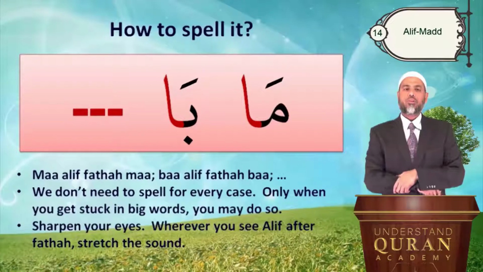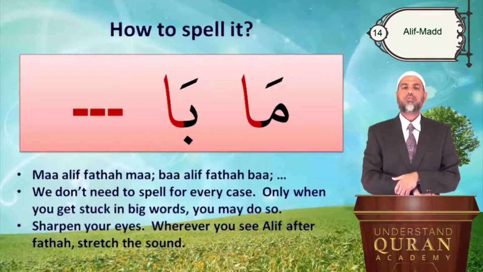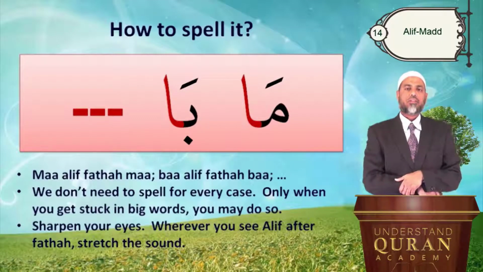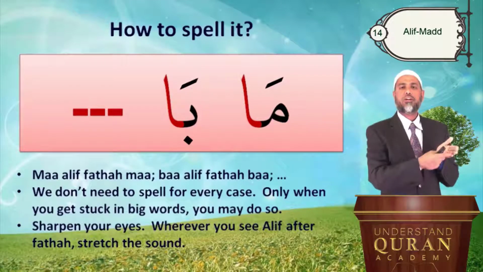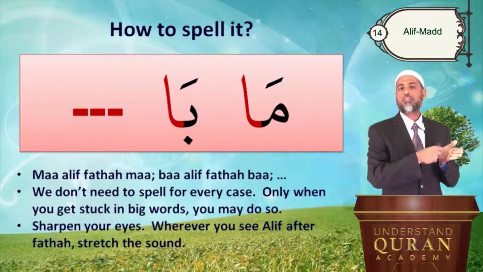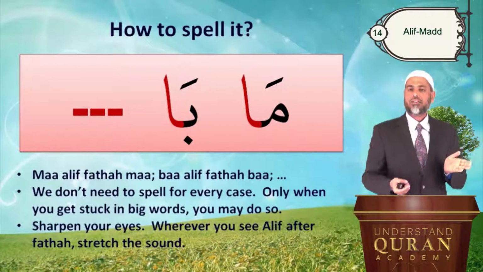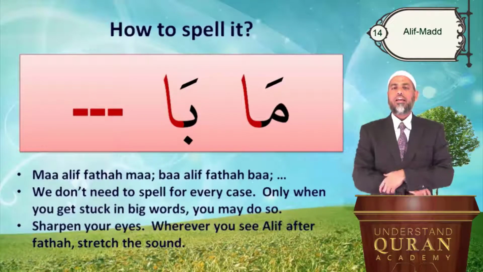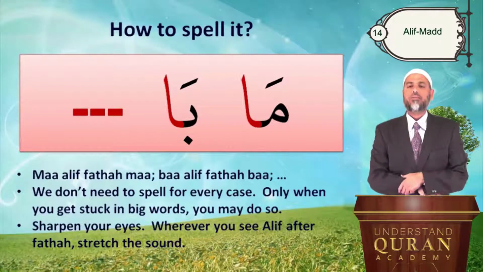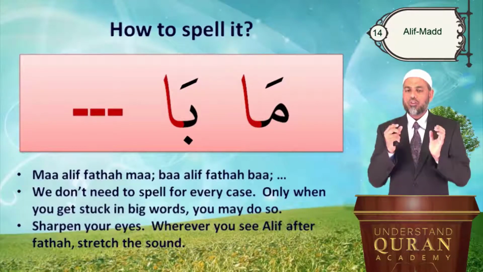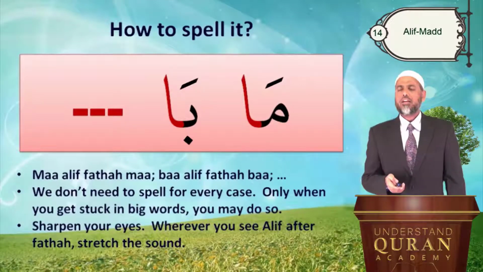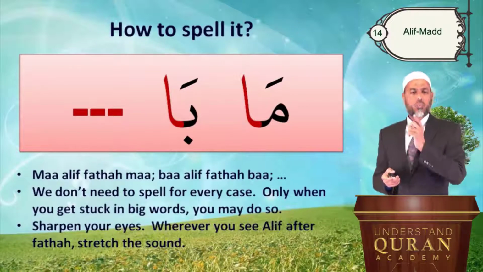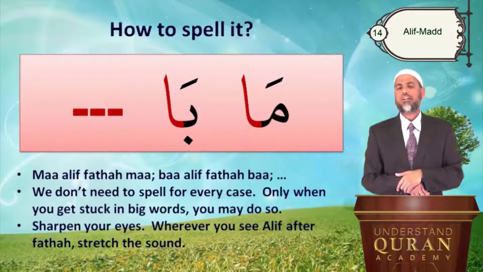But remember, I told you we don't need to spell it for every case or every word and every letter. You don't do it in any language. For example, you don't do it in English. Responsibility, I gave you the example: R-E-S, res, P-O-N, pon, respon, S-I-C, responsi, B-I-B, responsib. You don't do like that, and you don't need to do it in Arabic also. I have seen many teachers teaching without this. You need to do that only when the words are big and when there is a challenge. Just sharpen your eyes. Wherever you see Alif after Fatha, stretch it.